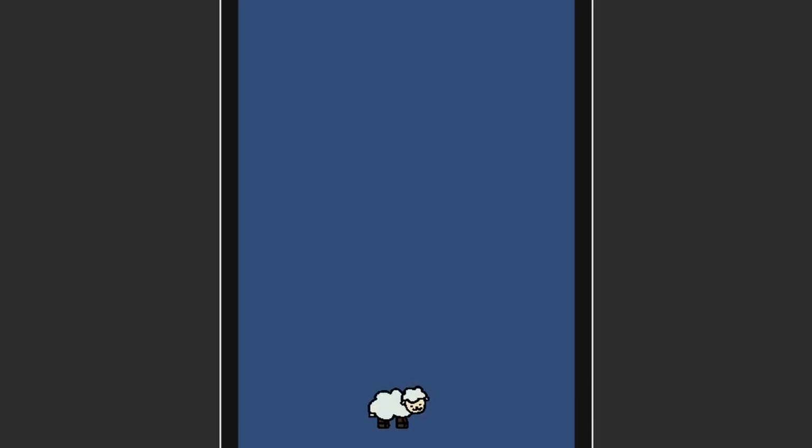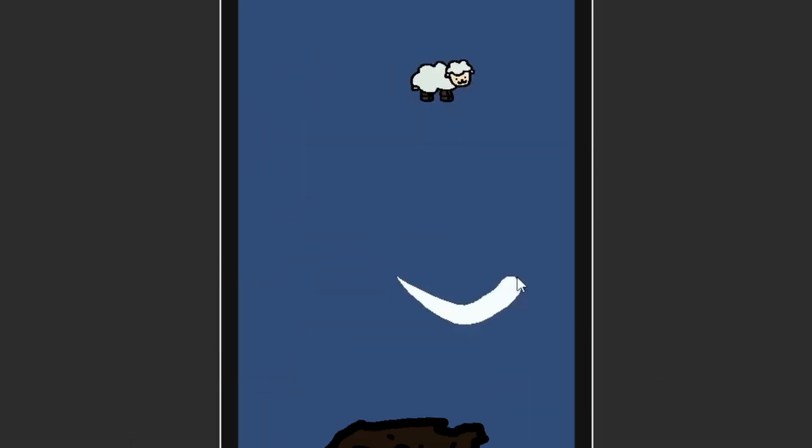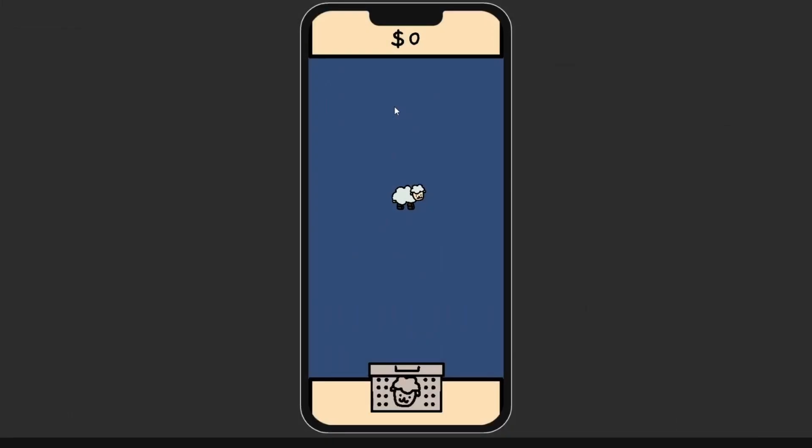It stands still for a random amount of time and then walks to a random position on the screen and stands still again. Now we have a cute squishy little sheep wandering around, but what we need is even more of them. I spent the entire day coding and animating this crate that you can open to get more sheep.